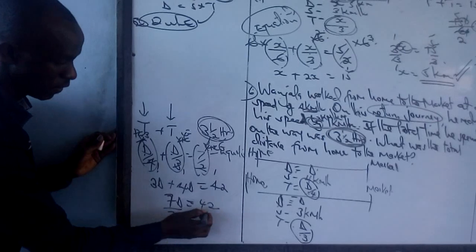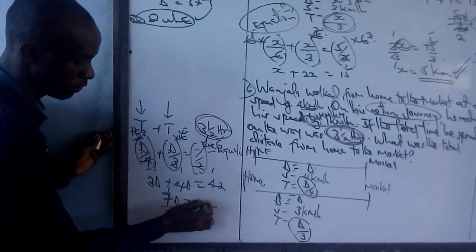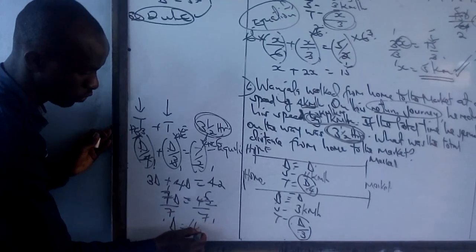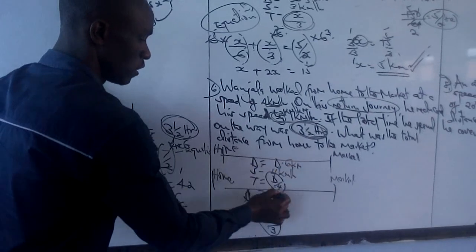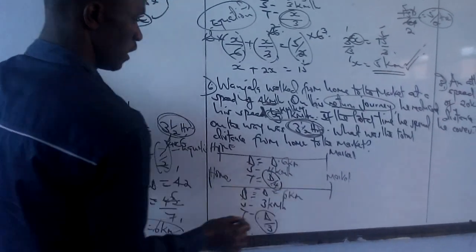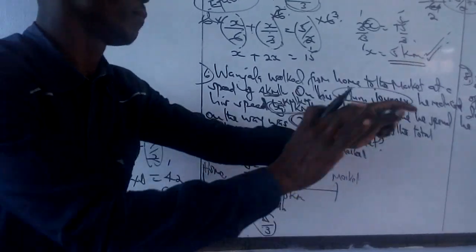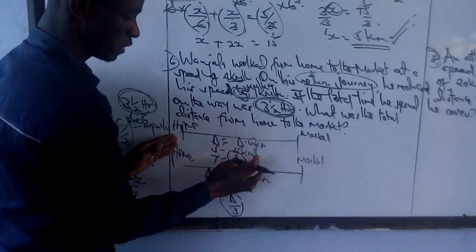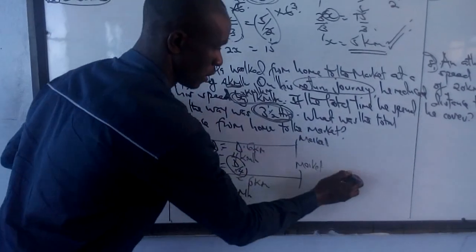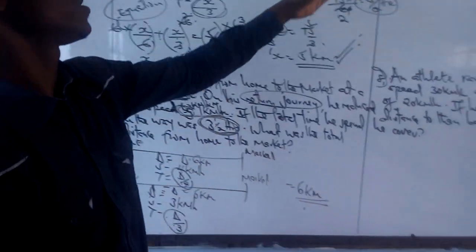So divide by 7 on both sides, d is equal to 42 divided by 7, which is equal to 6 kilometers. So my d is 6 kilometers. What is the question here? What was the total distance from home to the market? Total distance from home to the market is 6 kilometers, and our answer remains 6 kilometers. We move to our next question.